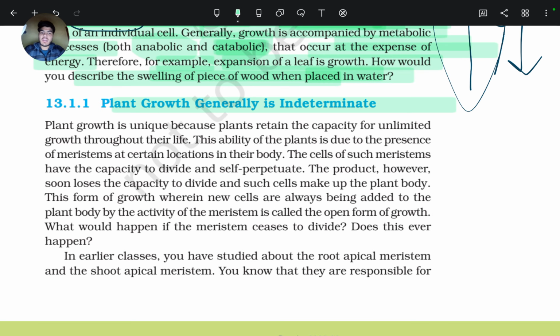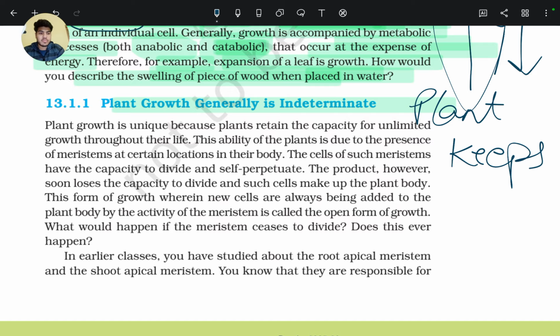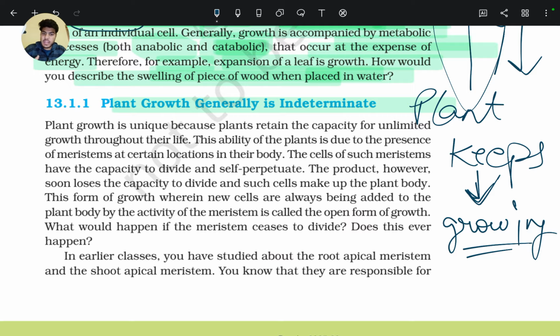Plant growth generally is indeterminate, which means the plant keeps growing throughout its life.